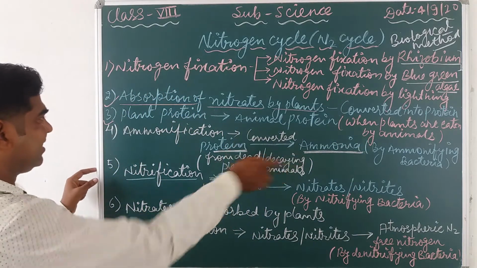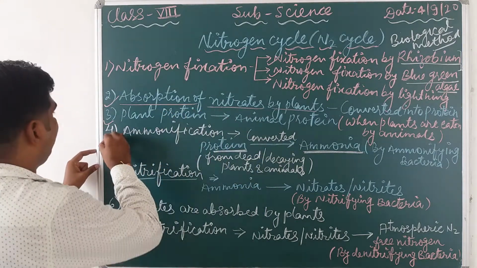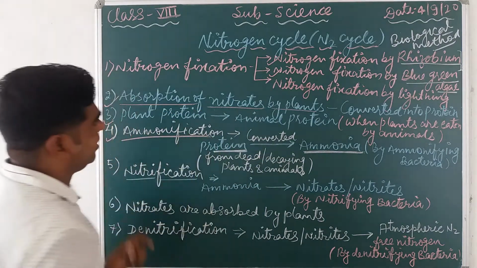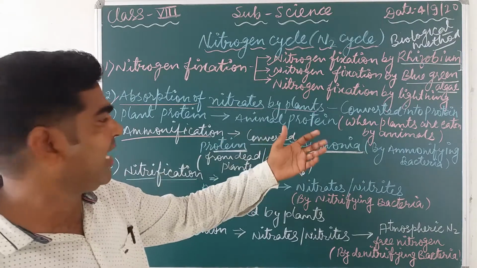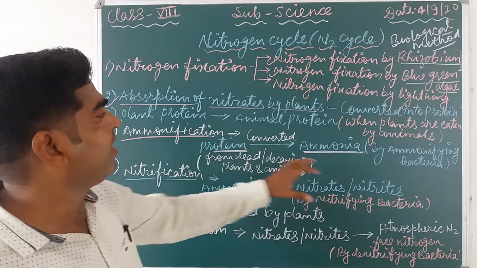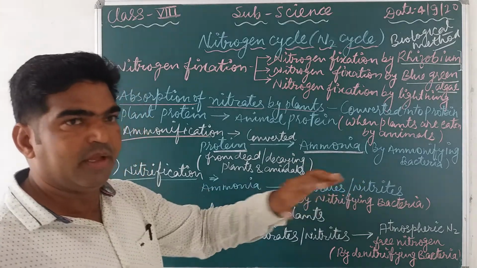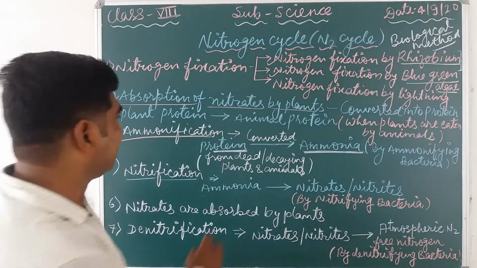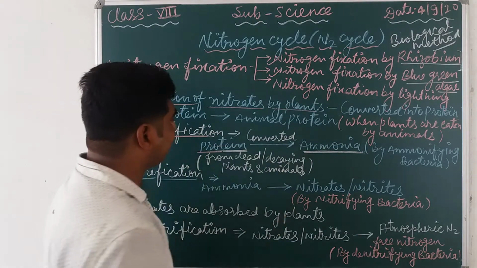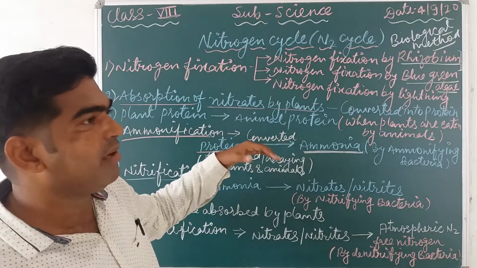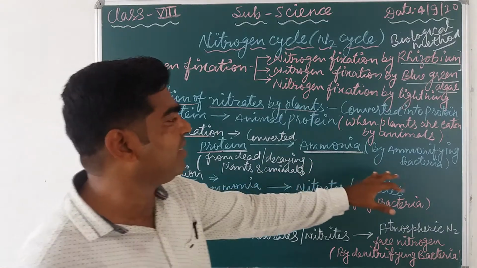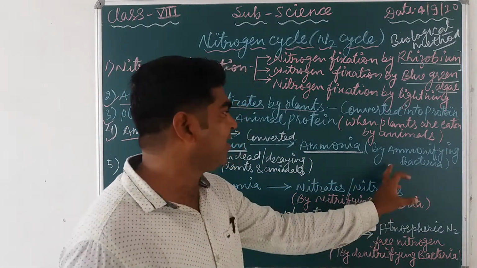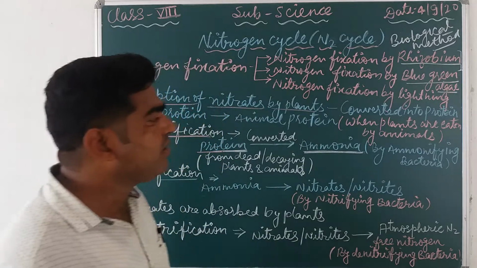Now next, the fourth step is what? Ammonification. Ammonification means whatever protein is formed in the animal body, that protein is converted into ammonia by a biological process. That protein in the animal body or plant body is converted into ammonia, and this can be done by some specific bacteria known as ammonifying bacteria.